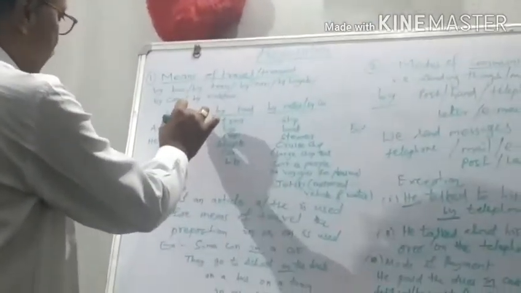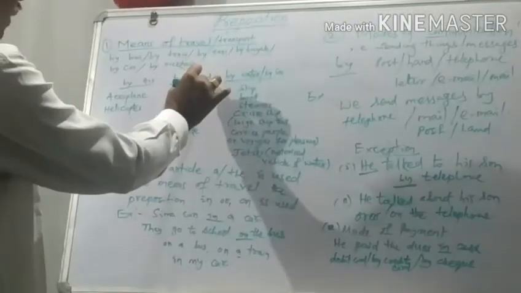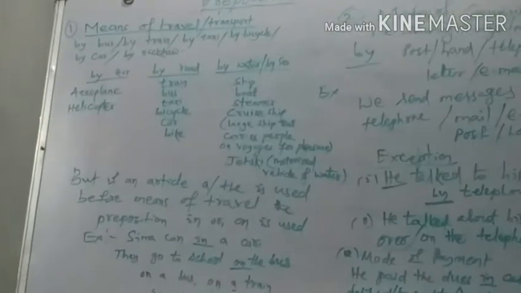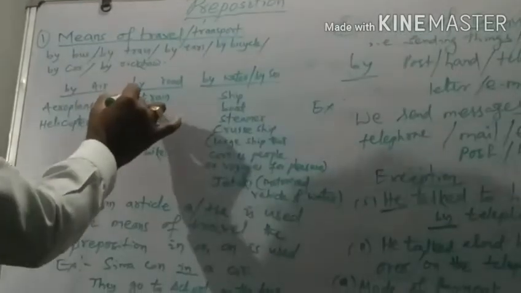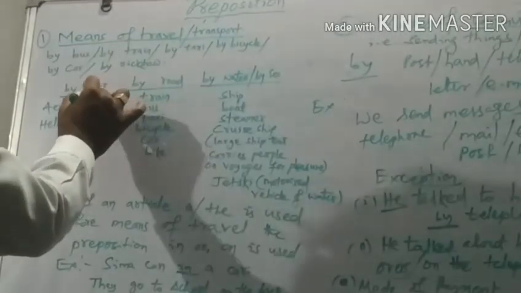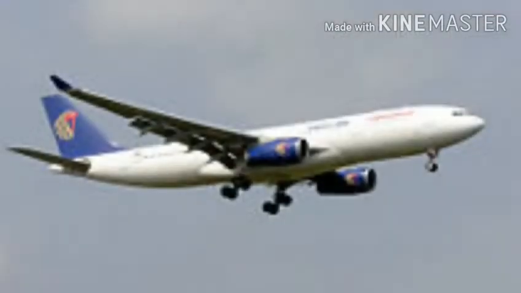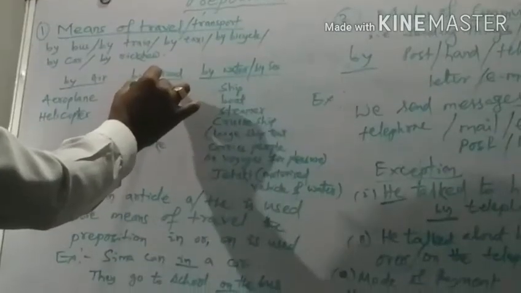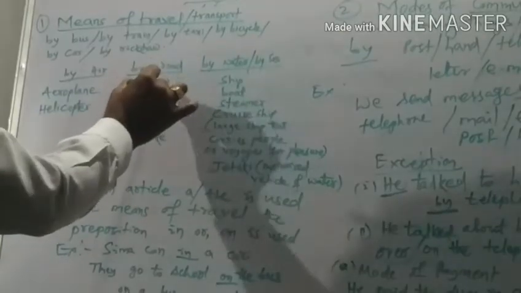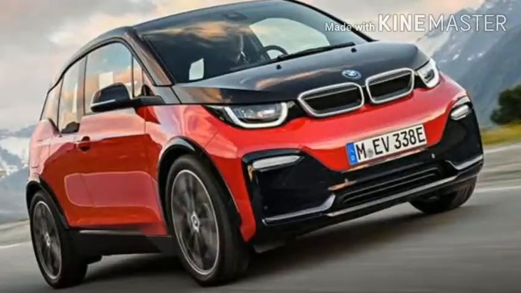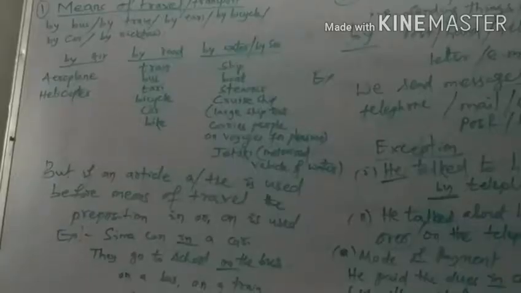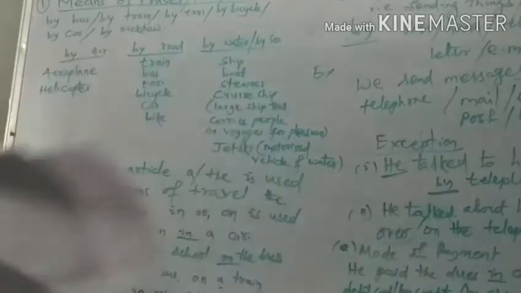That we can travel by air, by road or by water. And traveling by air, we can travel by aeroplane or by helicopter. And if you go by road, then you can travel by train, by bus, by taxi, by bicycle, by car, by bike. This is the means of transport.